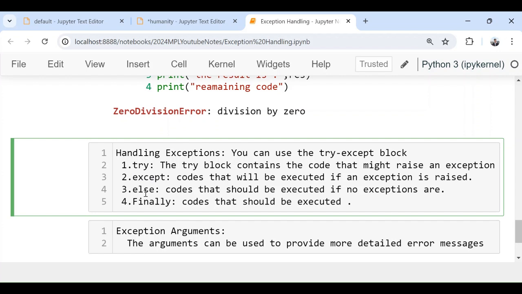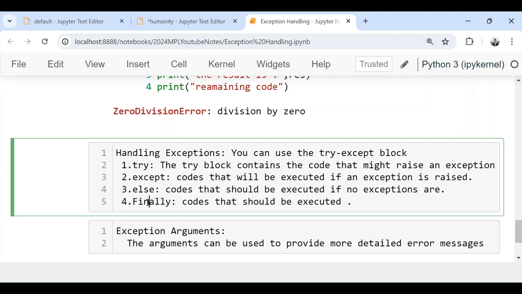And what about else and finally? They are optional. Either you can use it or you cannot use it. There is no issue. Else, we will write the code inside else. If exception does not occur, this will be executed. So the code which I'm writing inside else will be executed if and only if exception does not occur. If exception is occurring, else will not be executed. So it is nothing but it's against except. If exception happens, then except block will be executed, but else will not be executed. If exception does not occur, then except will not be executed and else will be executed.